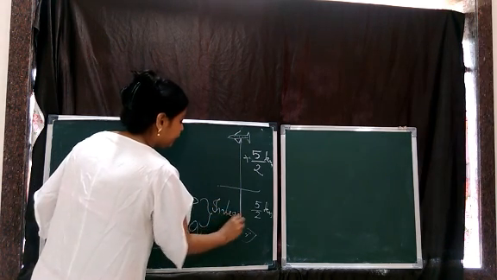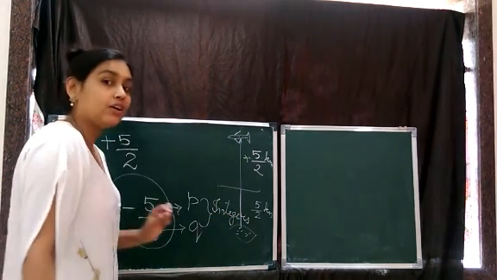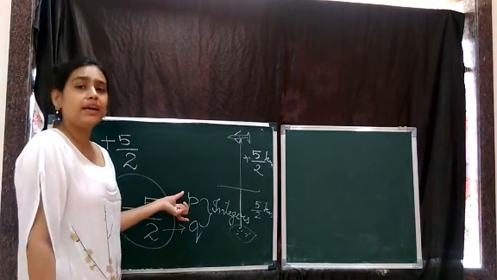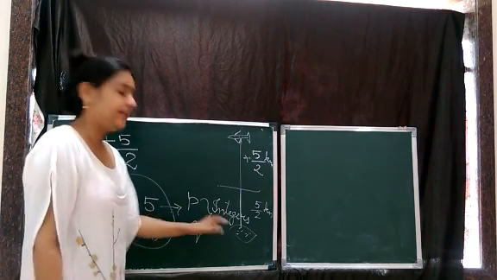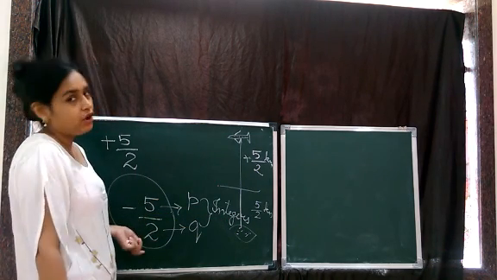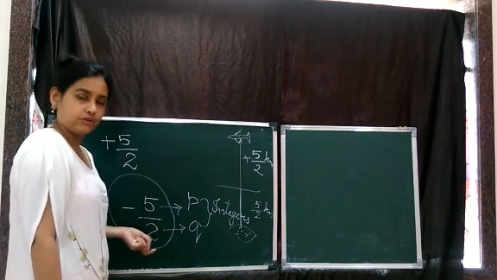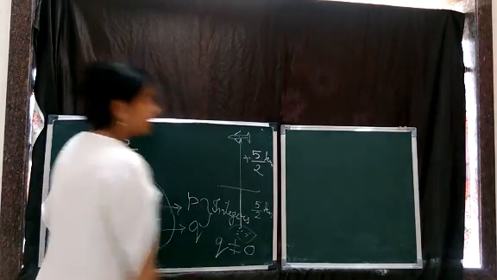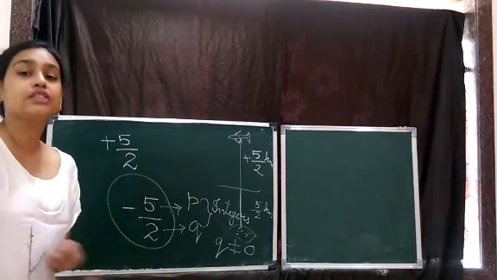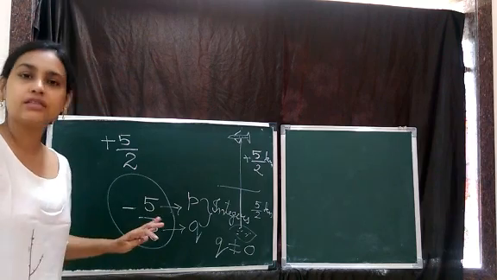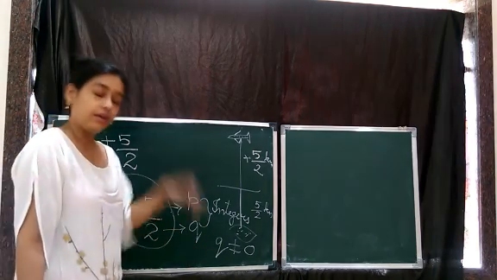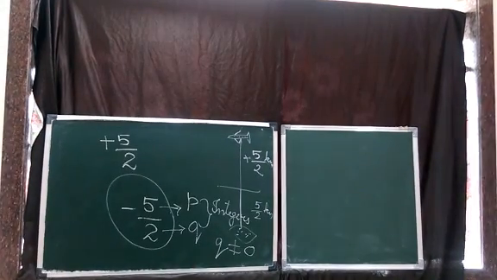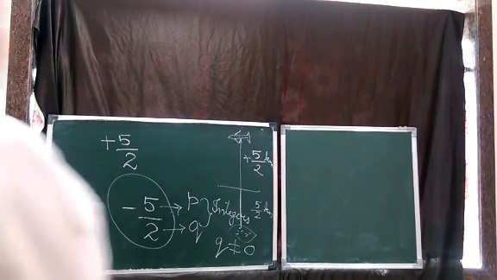Got it? In a fraction, P and Q both are non-negative numbers. But here P and Q both are what? Integers. Got it? Either they can be positive or they can be negative. And Q is always not equal to 0, because if Q becomes 0, then the answer is not defined. Clear? So, always remember Q is not equal to 0. Now we are going to study rational numbers.